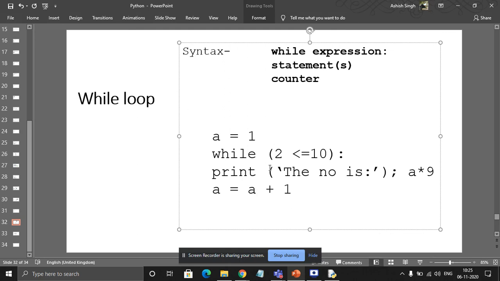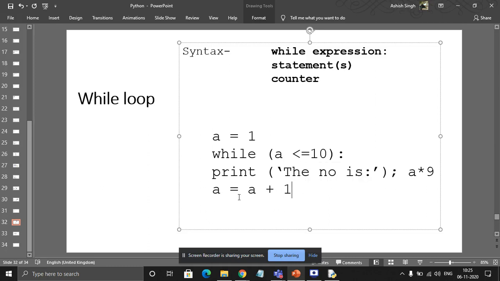So now it will check here: is 2 less than equal to 10? Yes or no? Yes. So of course it will come into the loop body and it will print the number is 2 into 9. So now what will it print? 18. Now assume it has run and executed.